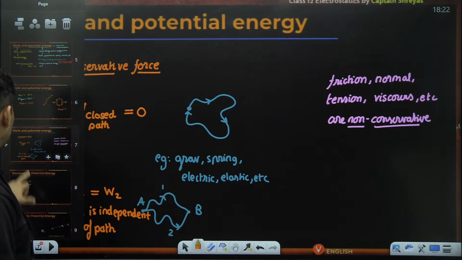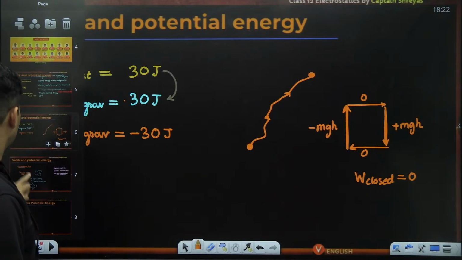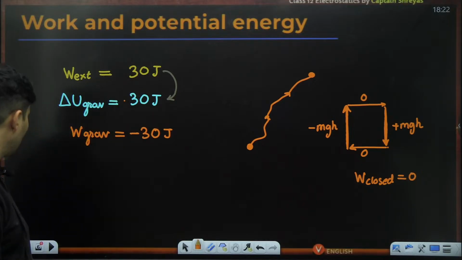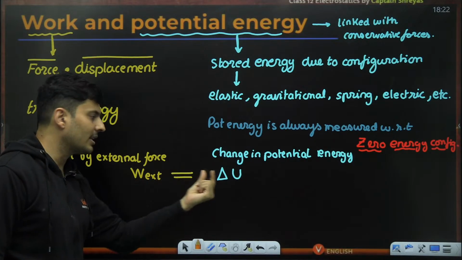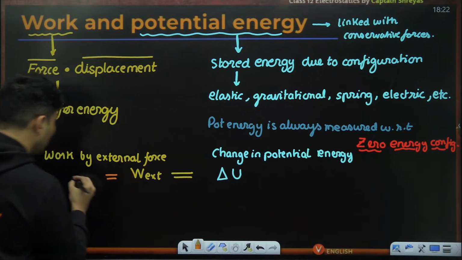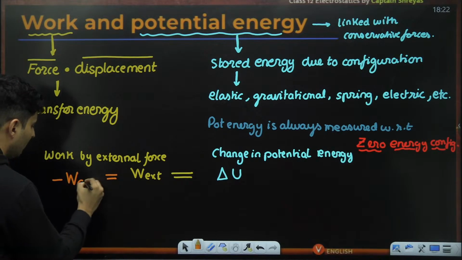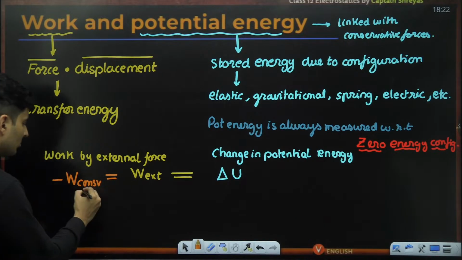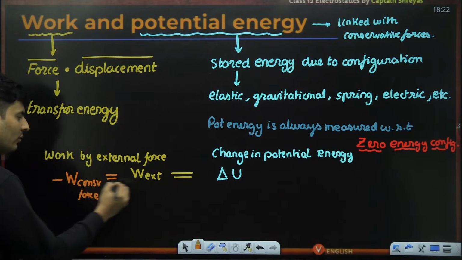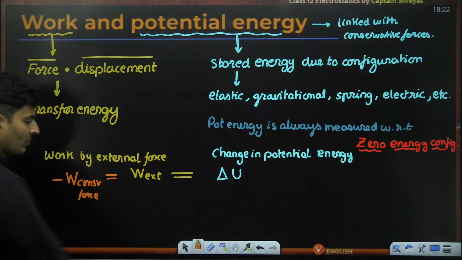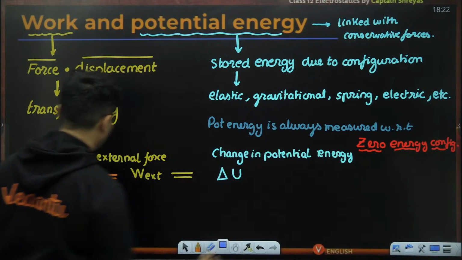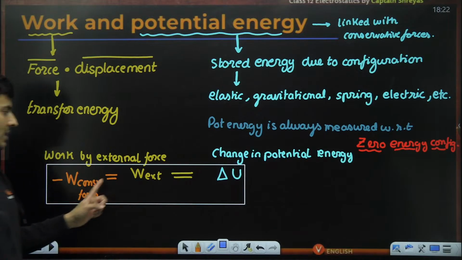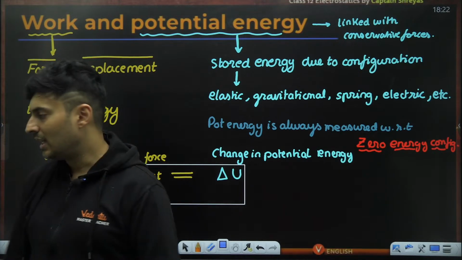Let's go now to the next concept. Here it is. Work done by gravity is negative of this. So I can add to my formula over here: if work done externally is delta U, that is also equal to the negative of the work done by that particular conservative force. So this becomes a very important formula. We will block this off. Negative work done by conservative force is work done externally, which is equal to delta U.